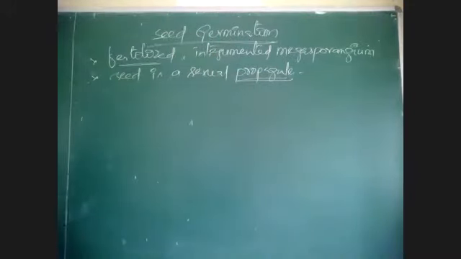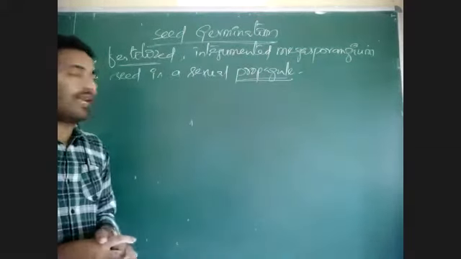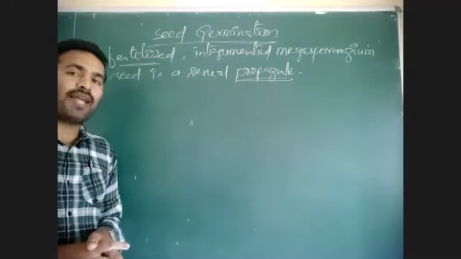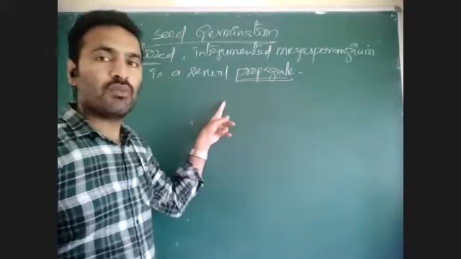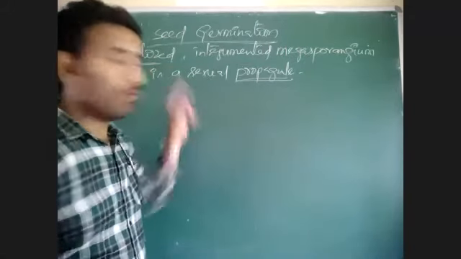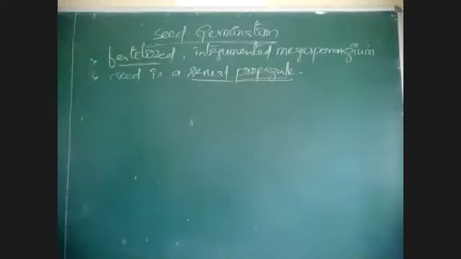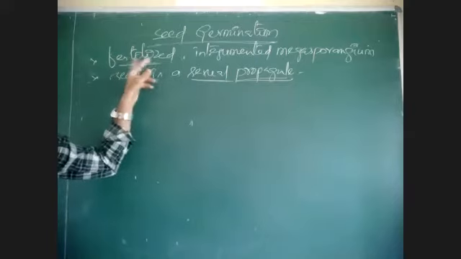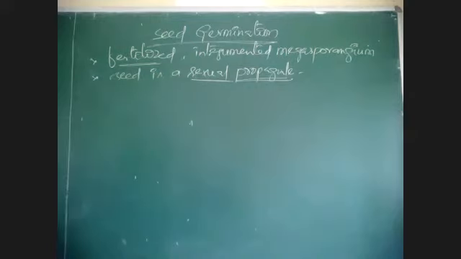In vegetative reproduction, plants are grown with the help of the vegetative parts, which is a type of asexual reproduction. The parts of plants which are developing the new plants by the vegetative body of plant are called as vegetative propagule. Propagule means which gives a new plant. That is vegetative propagule. But here seed is considered as sexual propagule because it is the result of syngamy or sexual reproduction, and it is responsible for the development of new plants.